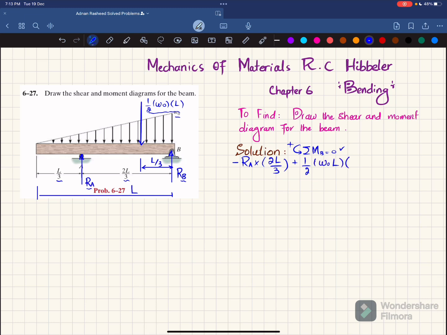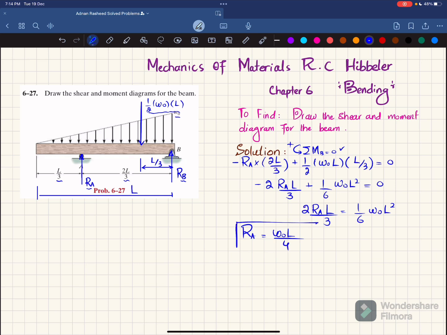W0 into L, and the perpendicular distance is L/3, is equal to 0. So from here we will get minus 2 RA L divided by 3 plus 1/6 W0 L square is equal to 0. So you will get 2 RA L/3 is equal to 1/6 W0 L square, and when you calculate, RA will be equal to W0 L over 4. So this is the value of RA.